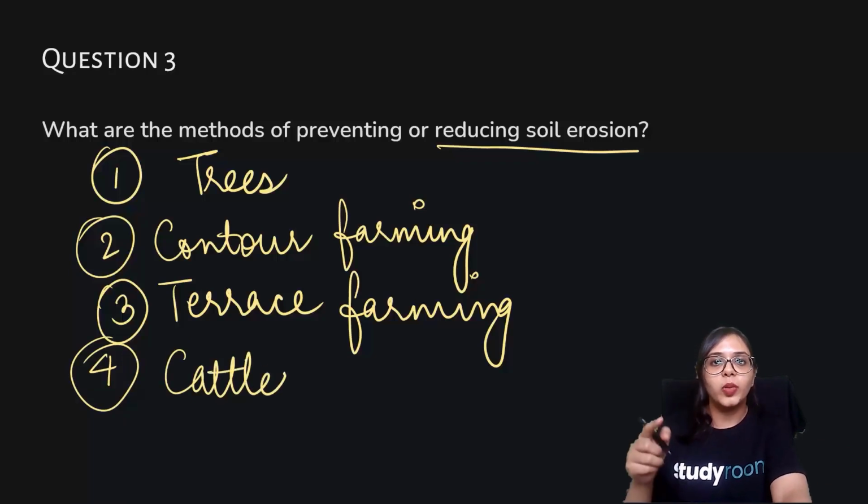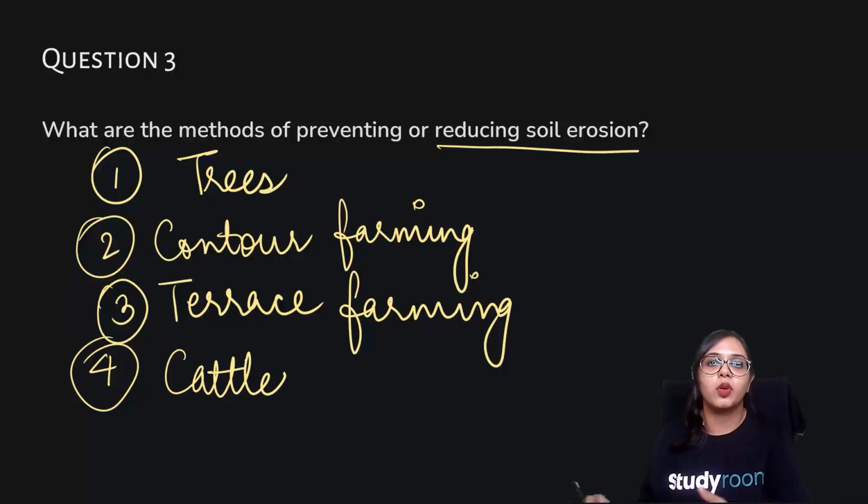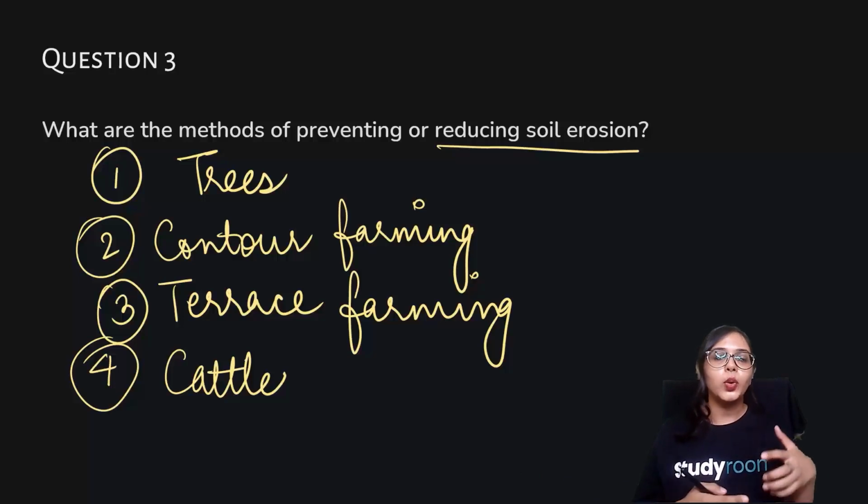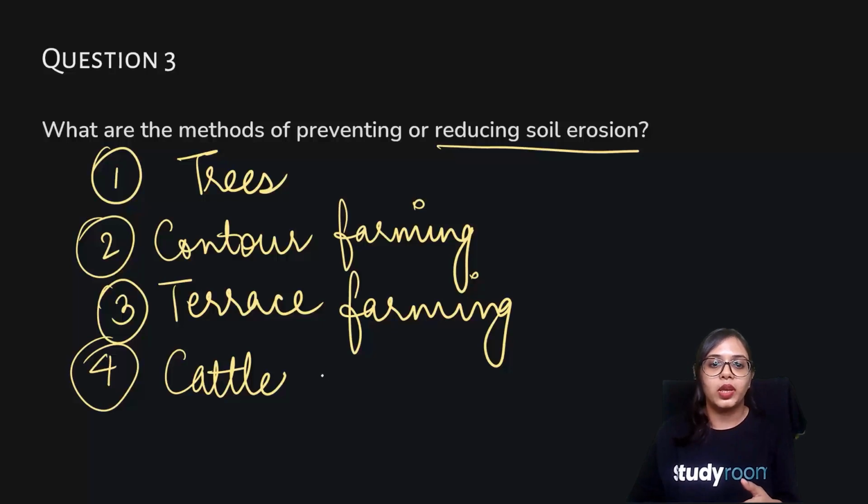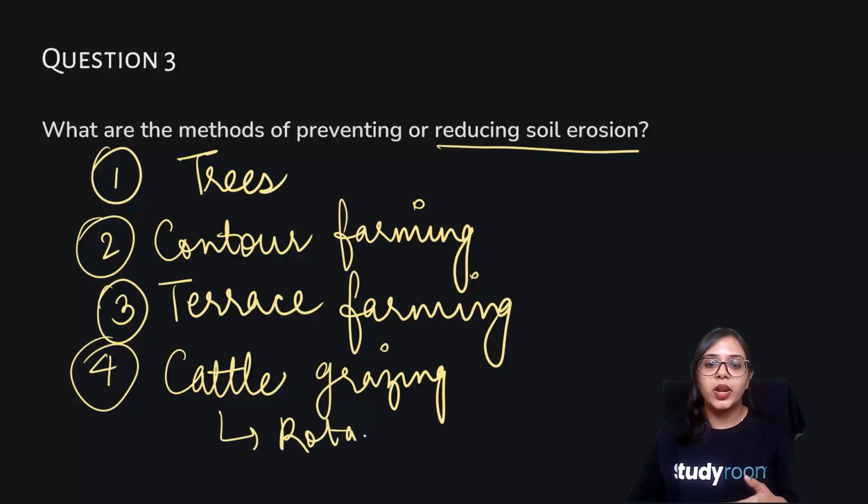Okay, and the other method that you can adopt is the cattle that you let graze upon your open field, you may want to rotate them into other places, because when cattle eat away all the grass and everything, naturally there is a decrease in the roots that are present there. So when you ensure that cattle are grazing in rotation, that is going to ensure that the vegetation of a particular area is being maintained. It is not being turned into barren land.